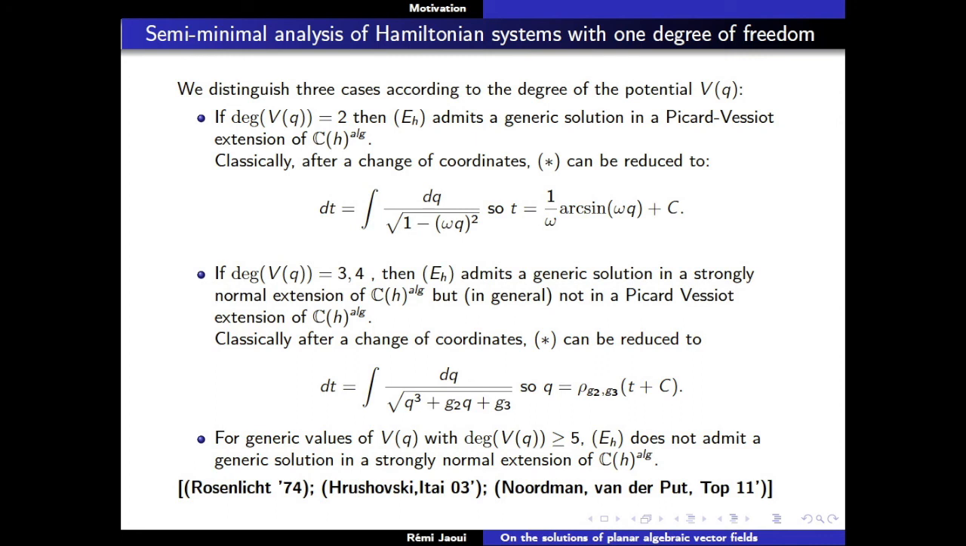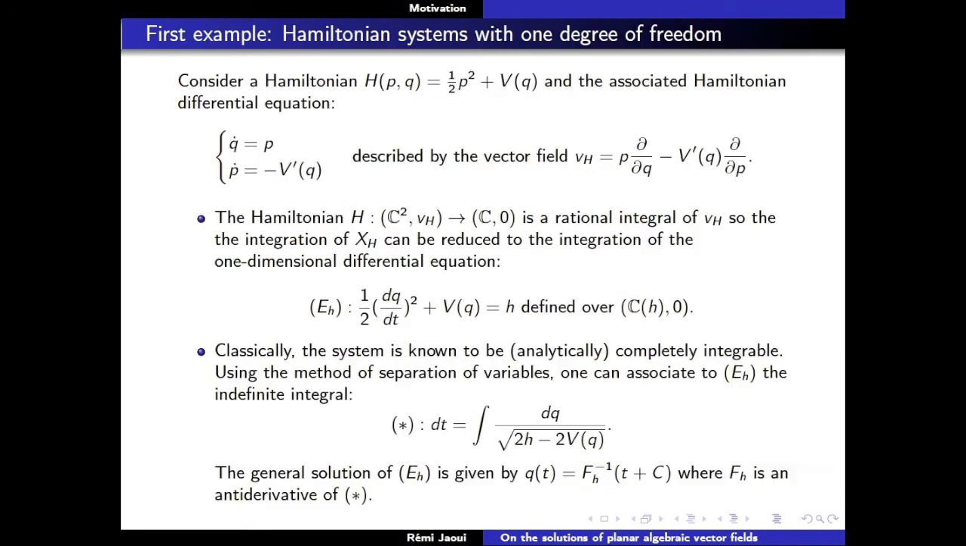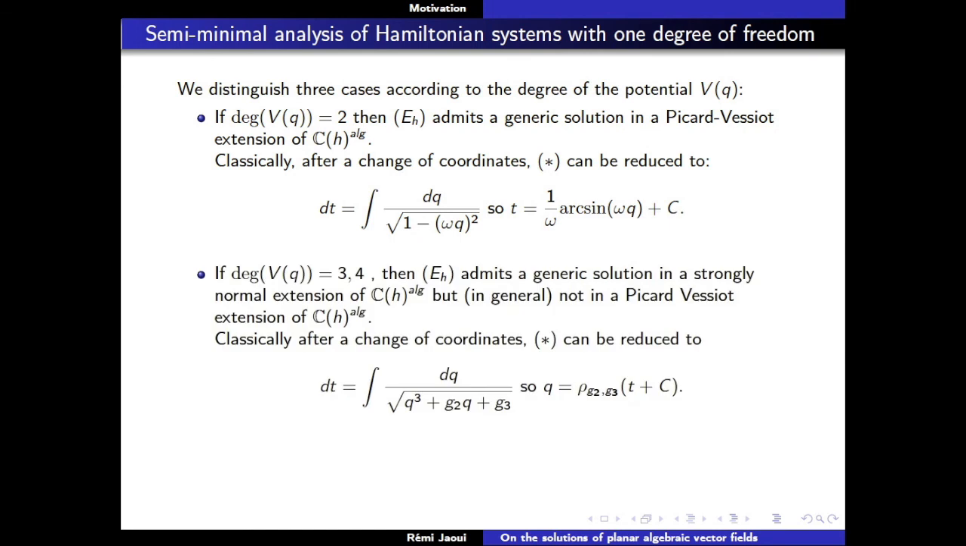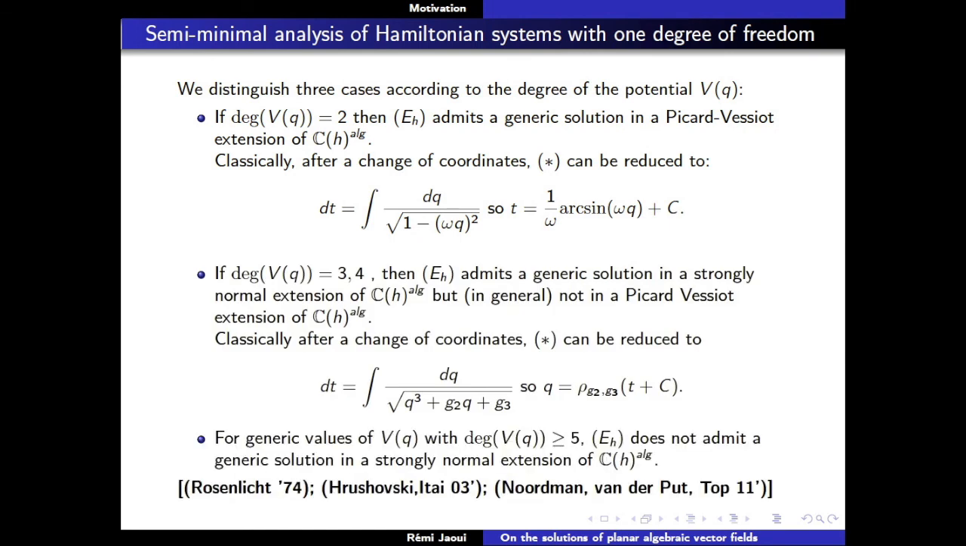But as soon as the degree is greater than 5, if you're not in a very specific situation where the coefficients of V are very particular, then in fact you don't admit a solution in a strongly normal extension of C(y)^alg. What corresponds to that is that this integral, in the general case when V has a greater degree, you cannot reduce to either a quadratic integral of this form or an elliptic integral of this form. And so how to prove this kind of result?